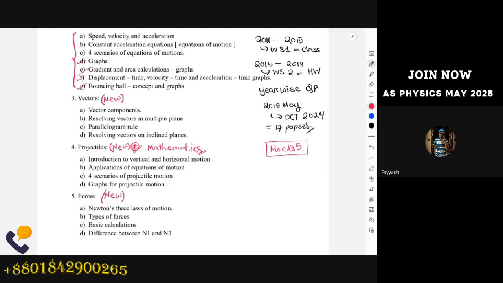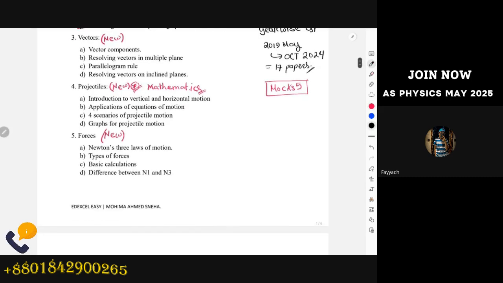Another thing: what will be our syllabus completion plan? For example, we are starting from July onwards, I think from this week's Monday.